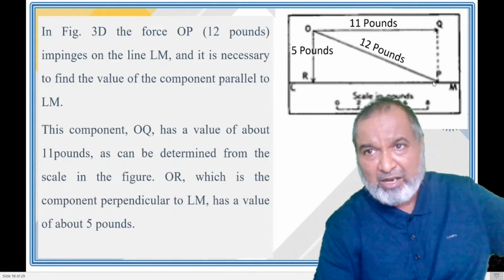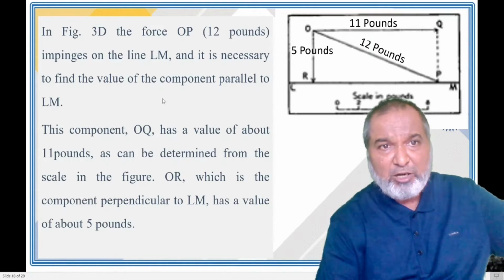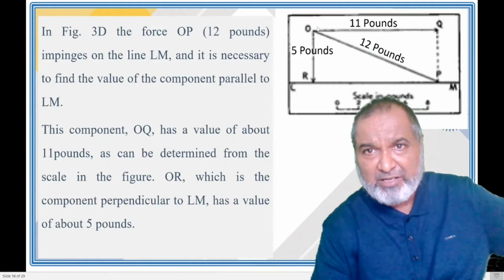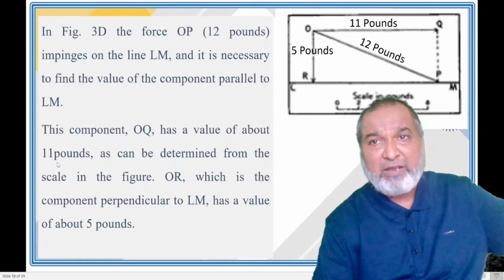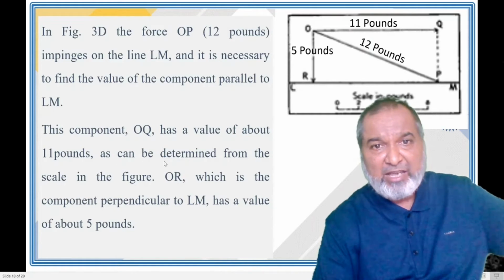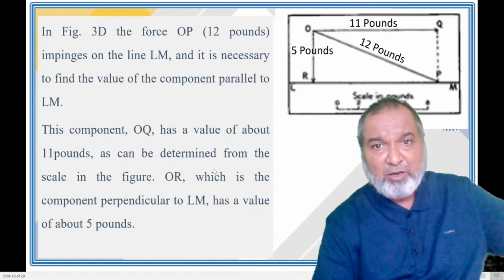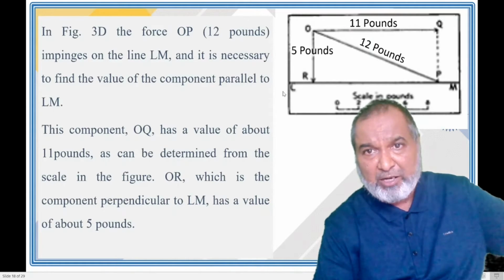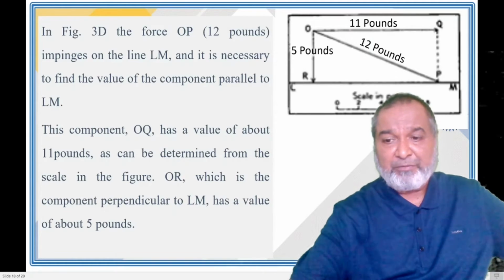This is the line LM. To find the value of the component parallel to LM, the component OQ has a value of about 11 pounds, as can be determined from the scale of the figure. OR, which is the component perpendicular to LM, has a value of 5 pounds.